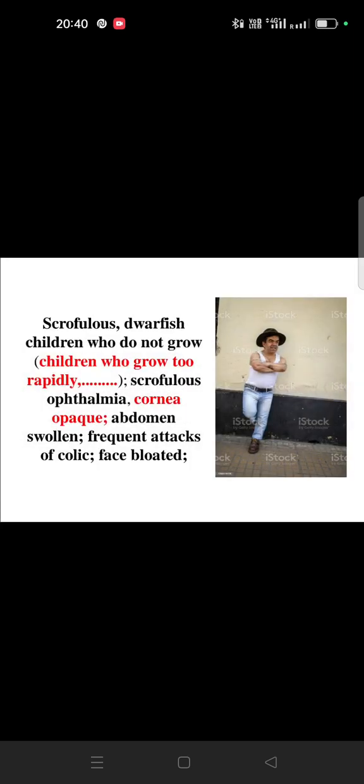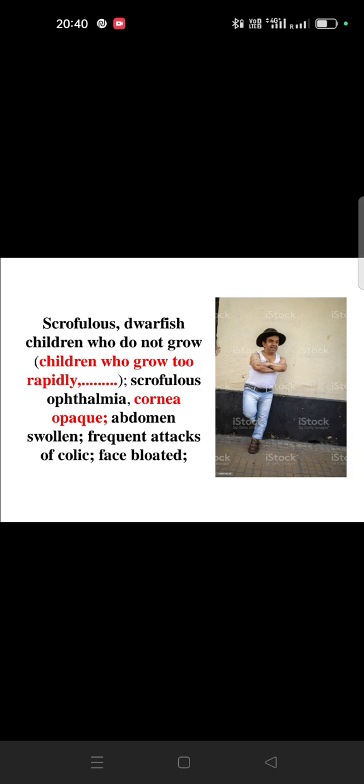Okay. Another condition: scrofulous dwarfish children who do not grow rapidly. Scrofulous means those children who have glandular involvement. What is glandular involvement? I have already said there will be enlargement of glands, especially thyroid, especially parotid. It can be anywhere in the body.